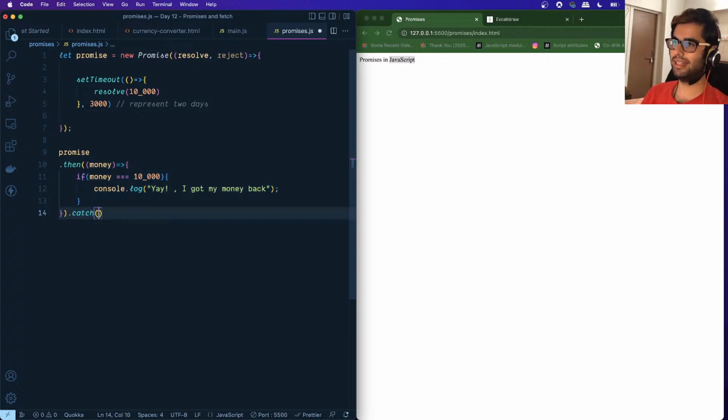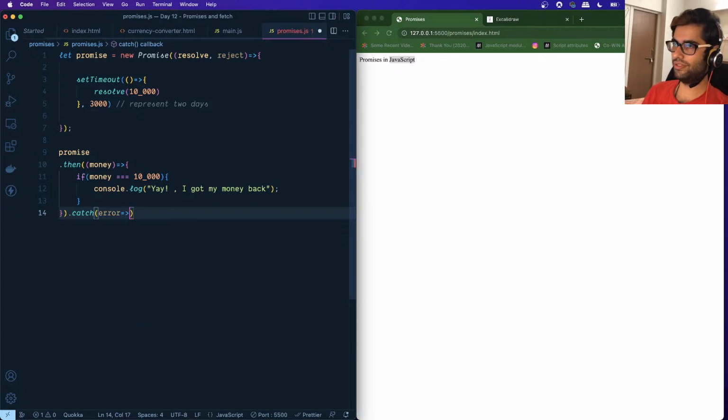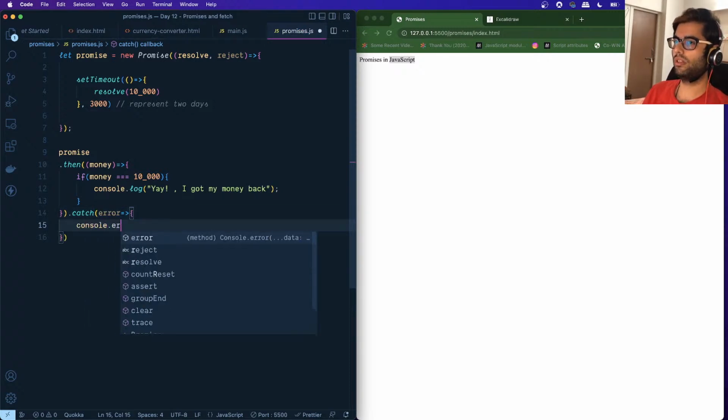And in case there is some error, when the promise is rejected, the callback function that we are writing over here will be called.